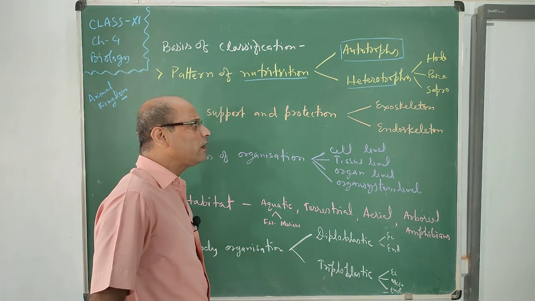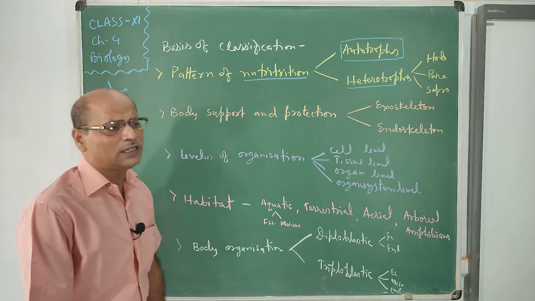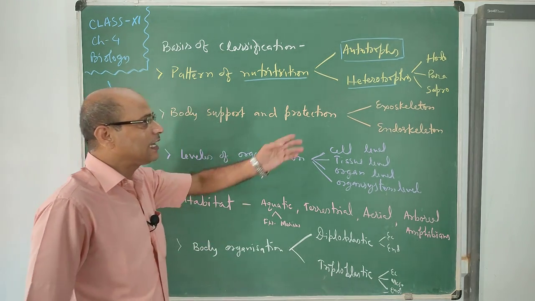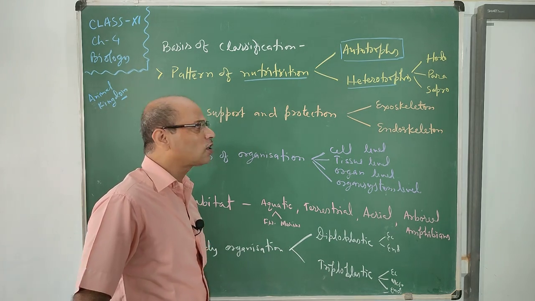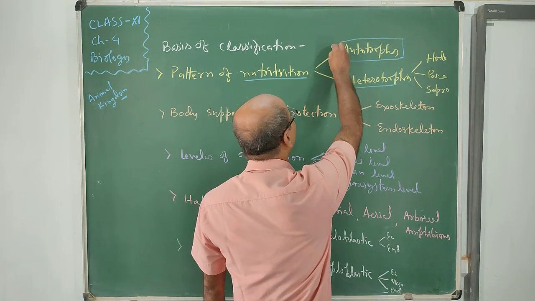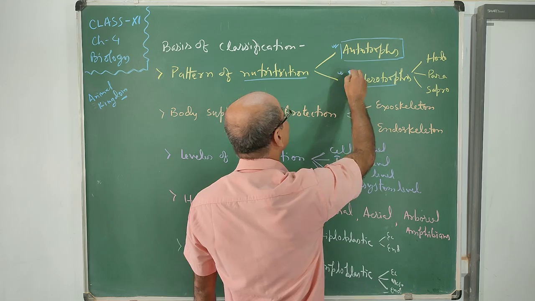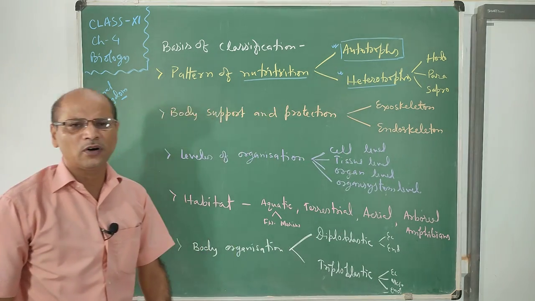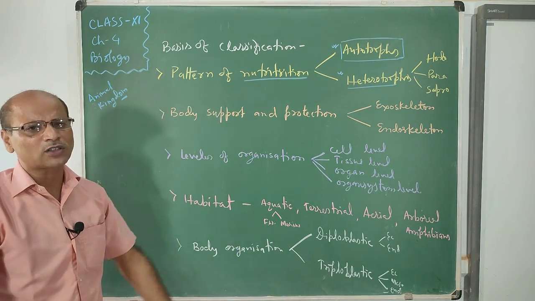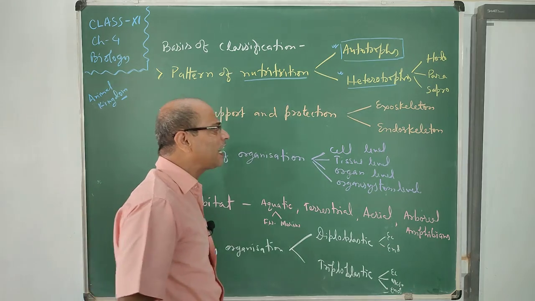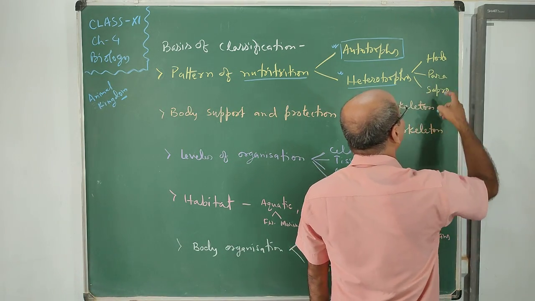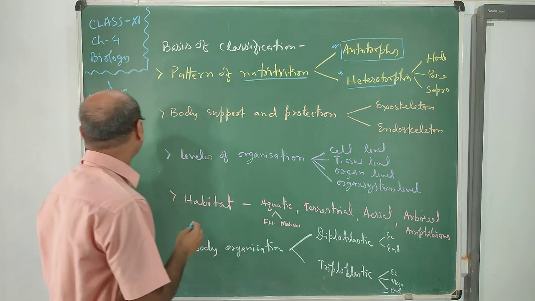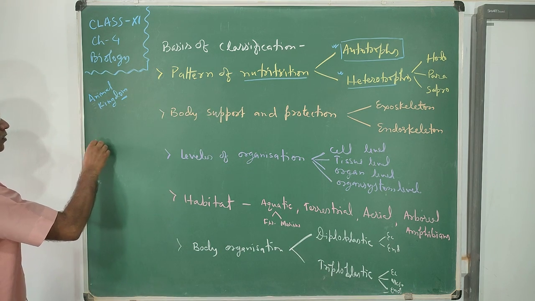They make food, and all the heterotrophs, including non-green plants, take food from them. So there are two groups of organisms: autotrophs and heterotrophs. Autotrophs make their own food; heterotrophs take food from the autotrophs directly or indirectly. Heterotrophs may be either holozoic, parasitic or saprophytic. Holozoic, like us.